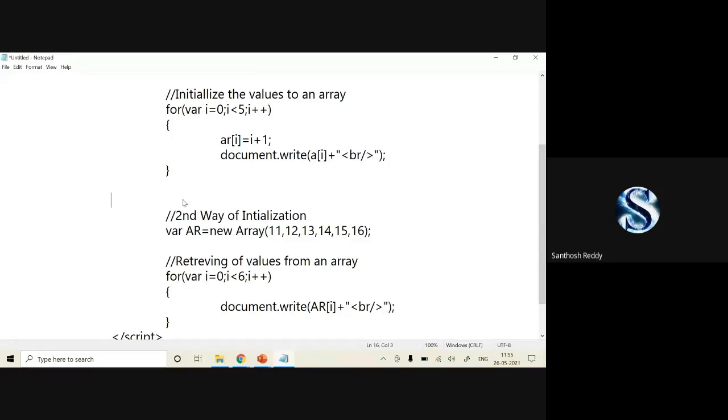For this, I'll write here document.write second way of initialization. And I'll be closing this values.